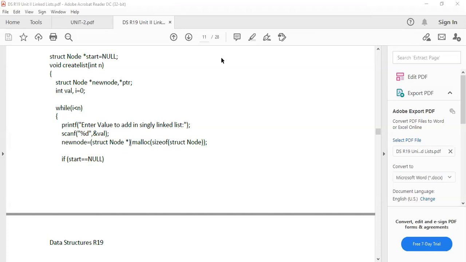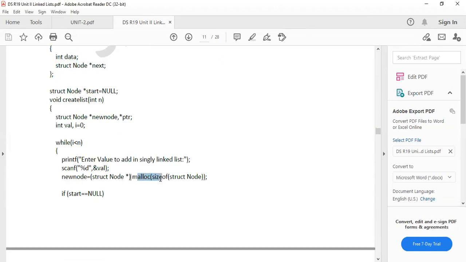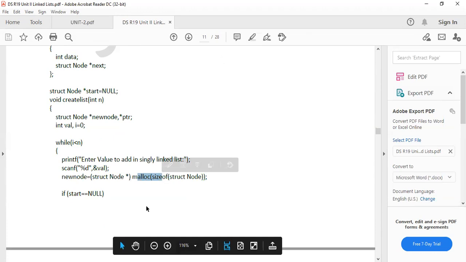So in programming itself, we can convert data types from one type to another type, for example integer to float or float to double, whatever it is. So here also we are converting the type with the help of this syntax. Now it is converted. So now the node is ready, and memory is also ready. Now we want to place the values.